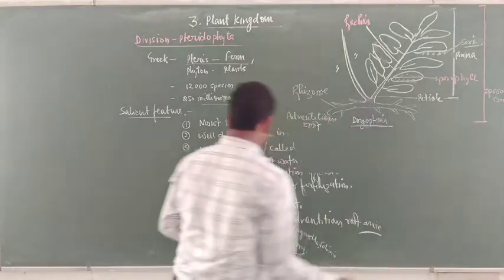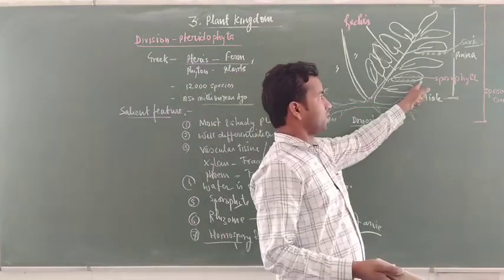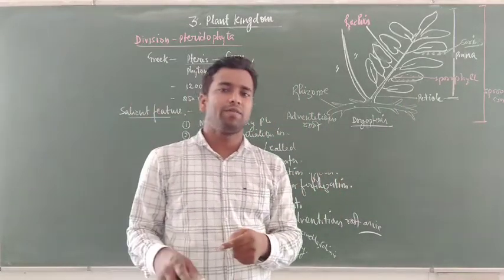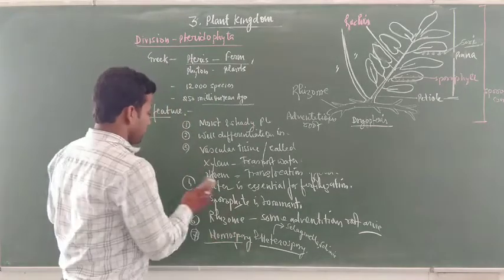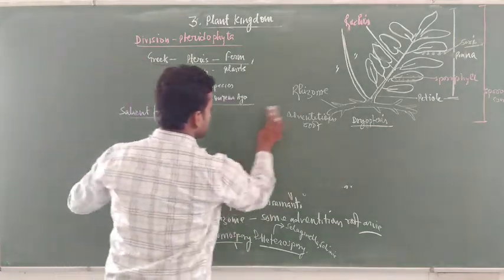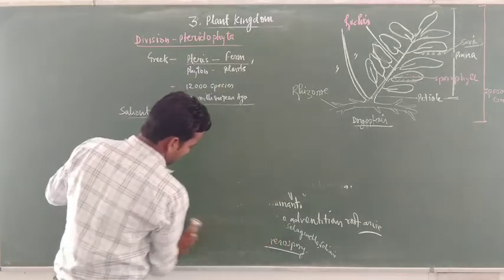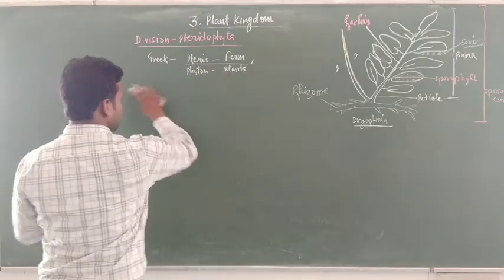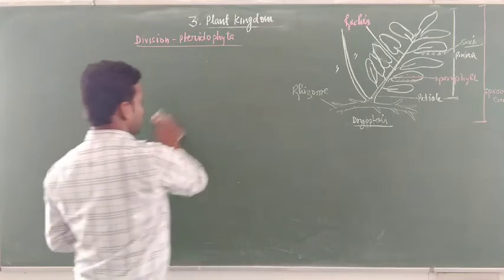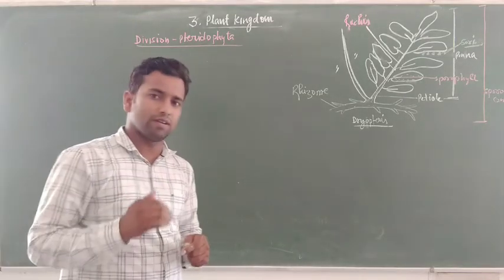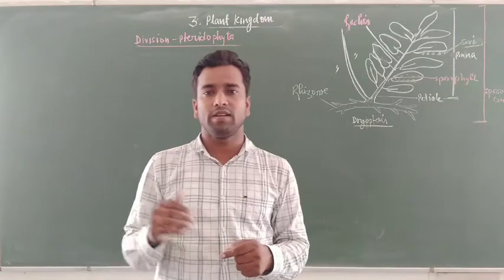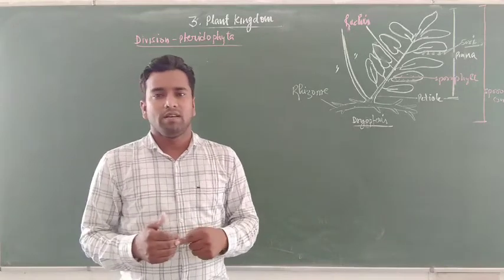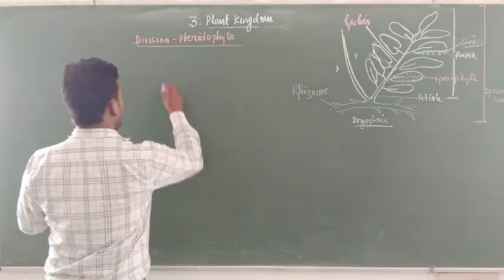Students, besides this, this is a microsporophyll. If they bear microspore, then it is called microsporophyll, and if the plant bears megaspore, it is called megasporophyll. In some cases, like in Equisetum, the sporophylls aggregate and form a strobilus. It means a cone-like structure they form. You can study it in detail in gymnosperms, where the formation of male and female cones takes place. Here the microsporophyll and megasporophyll.